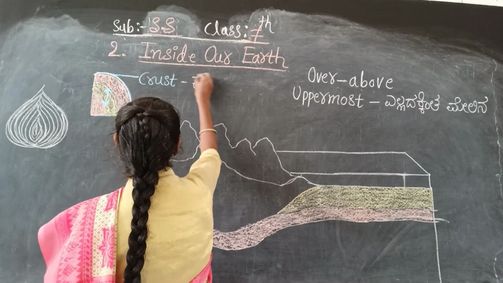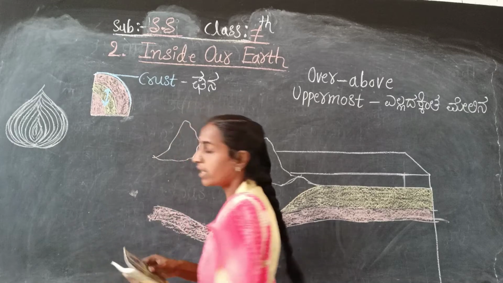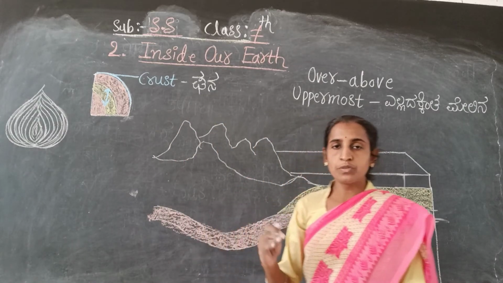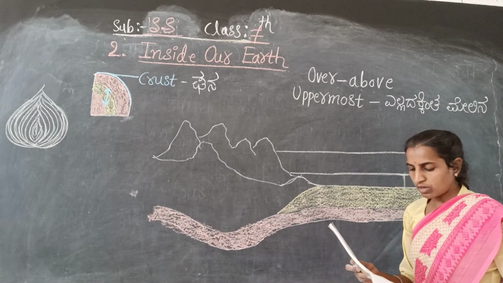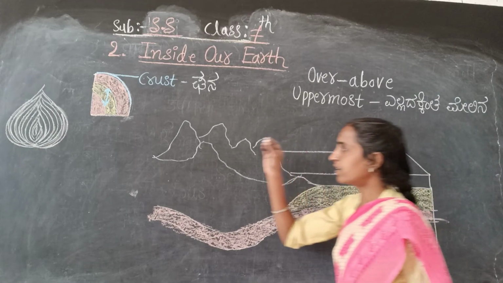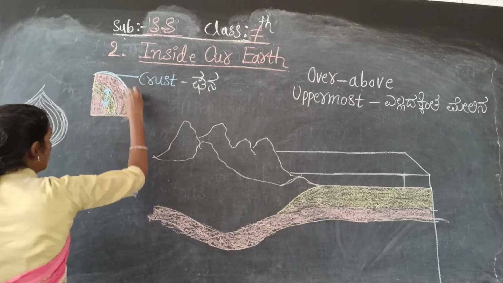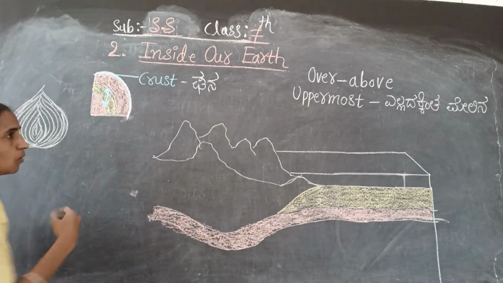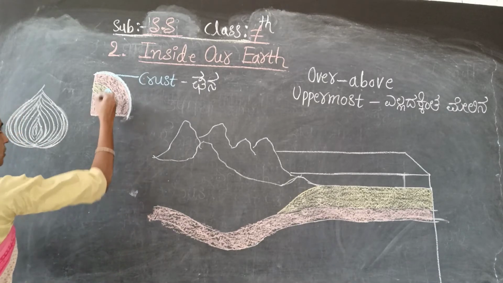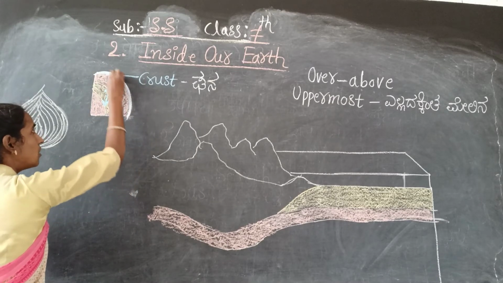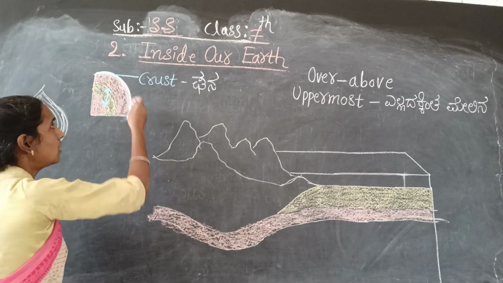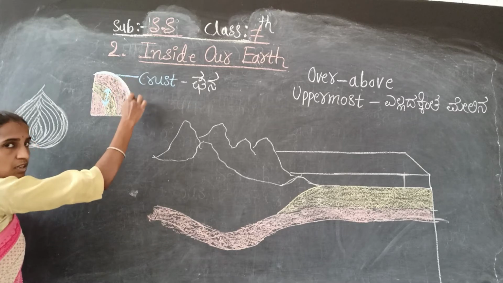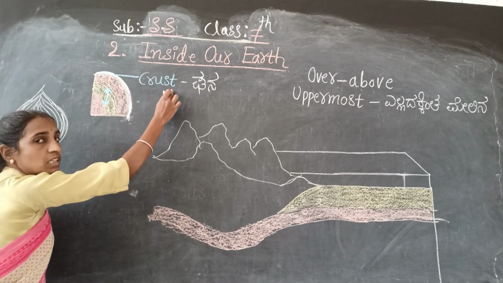Write on the board here. Crust. The uppermost layer above the earth's surface is called crust.